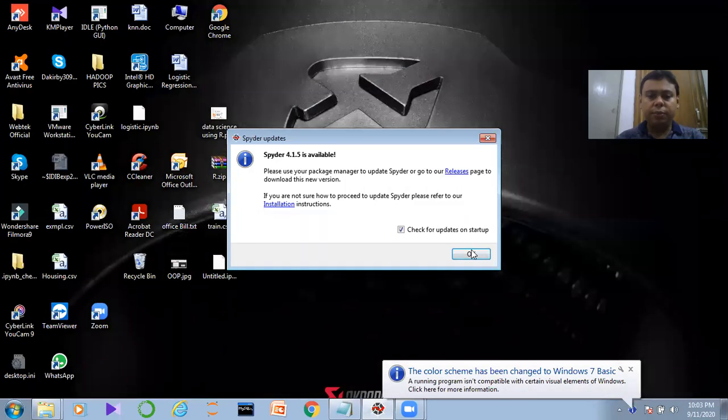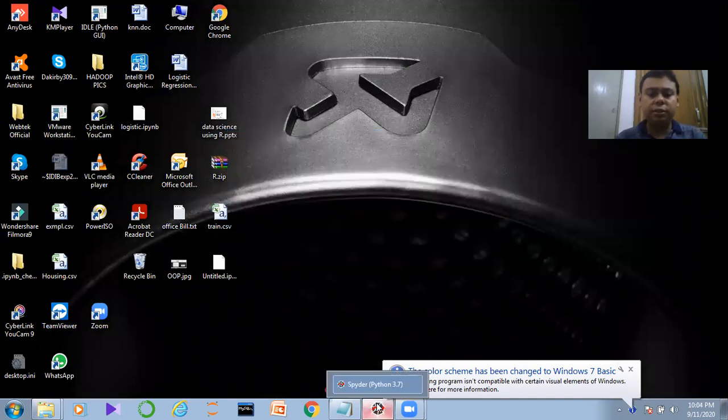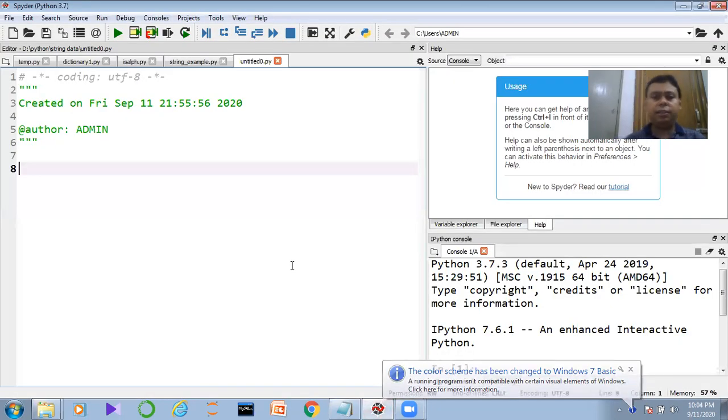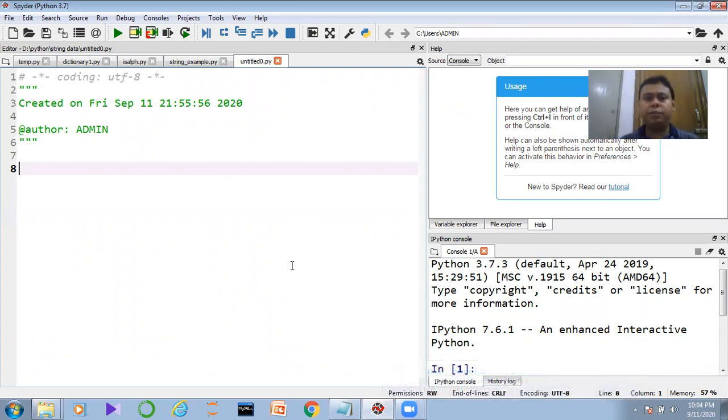Now guys, before going to start what is class and what is object in Python, we need to understand the basic concept of the class and object. What is class and what is object? At first we need to understand the concept of the class. What is basically the class? See, class is nothing but a kind of conceptual representation. It's a kind of conceptual template of some entities that can share common attributes and behavior.